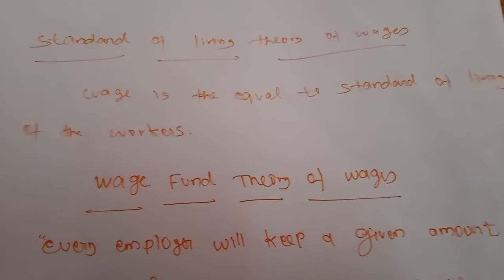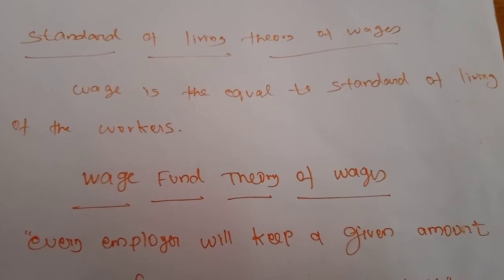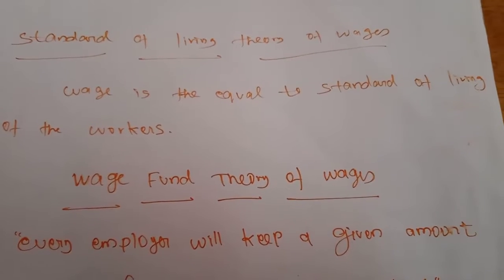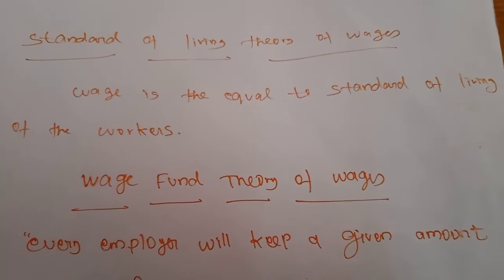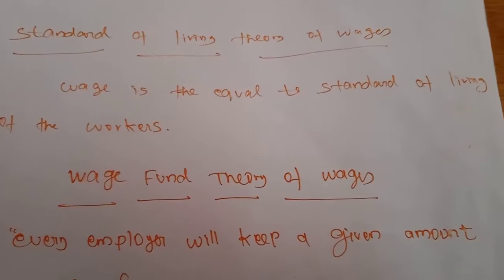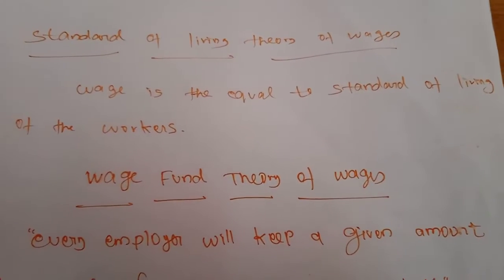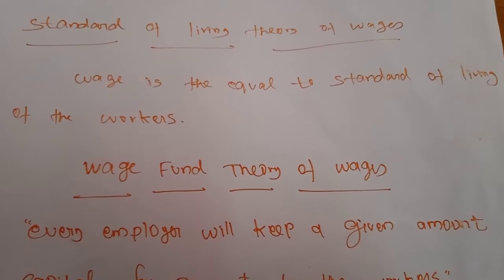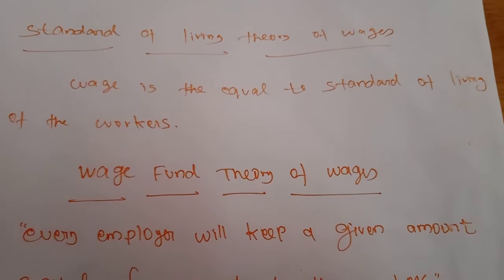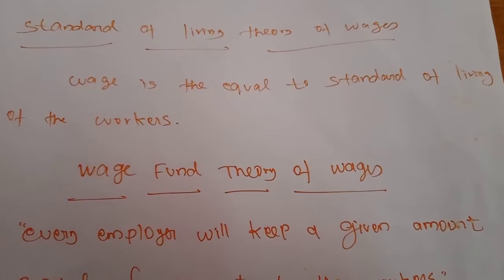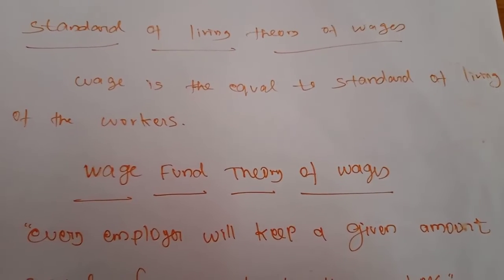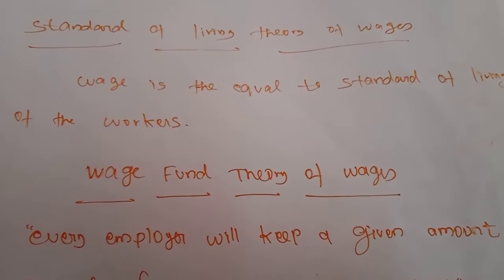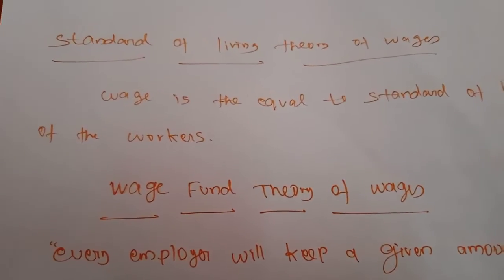If you are getting more wages, we can easily spend more. We have the power to spend more, and our purchasing power will also increase, and because of that our standard of living will increase automatically. But on the basis of this theory, if we have a higher living standard, we will get more wages, but that is not correct, right?